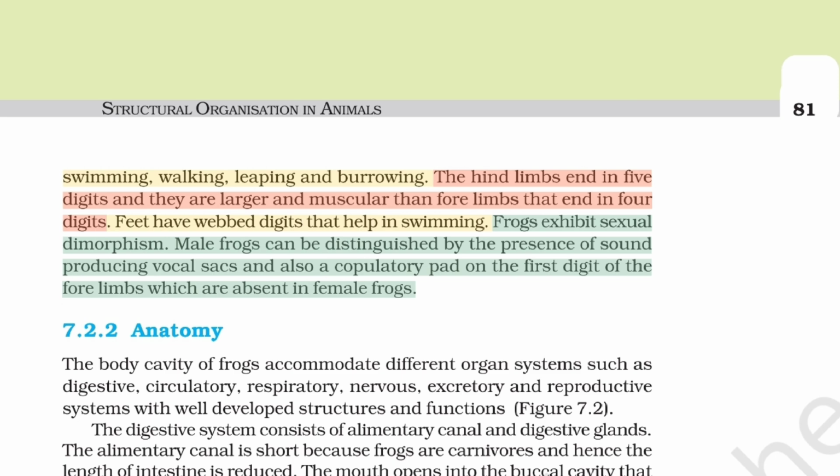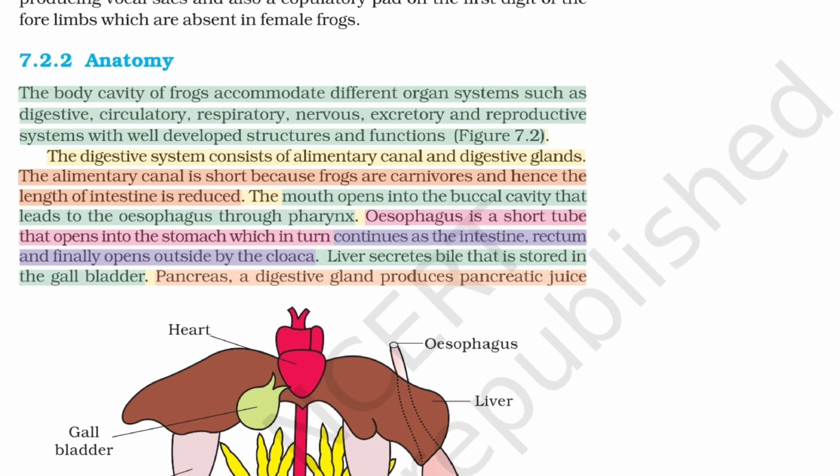Frogs exhibit sexual dimorphism. Male frogs can be distinguished by the presence of sound-producing vocal sacs and also a copulatory pad on the first digit of the forelimbs which are absent in female frogs. 7.2.2. Anatomy. The body cavity of frogs accommodates different organ systems such as digestive, circulatory, respiratory, nervous, excretory and reproductive systems with well-developed structures and functions.